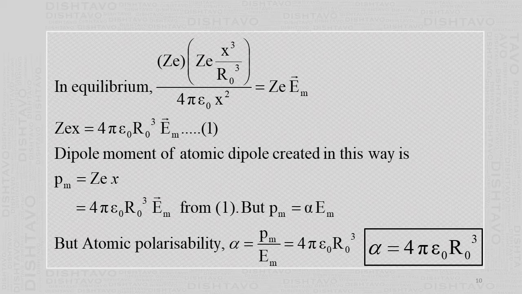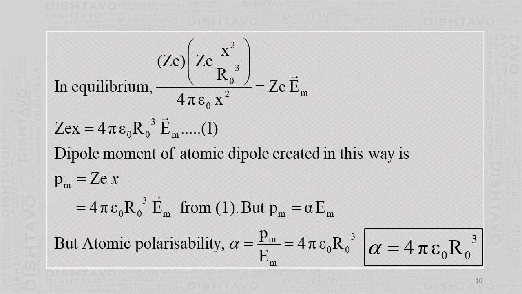In this volume the charge of the electron is concentrated, so we want to get the charge corresponding to that volume out of the total. Total means the volume of the full atomic orbit, 4 by 3 pi r naught cube. Here it is 4 by 3 pi x cube. So 4 by 3 pi will cancel, and what remains is x cube by r naught cube.